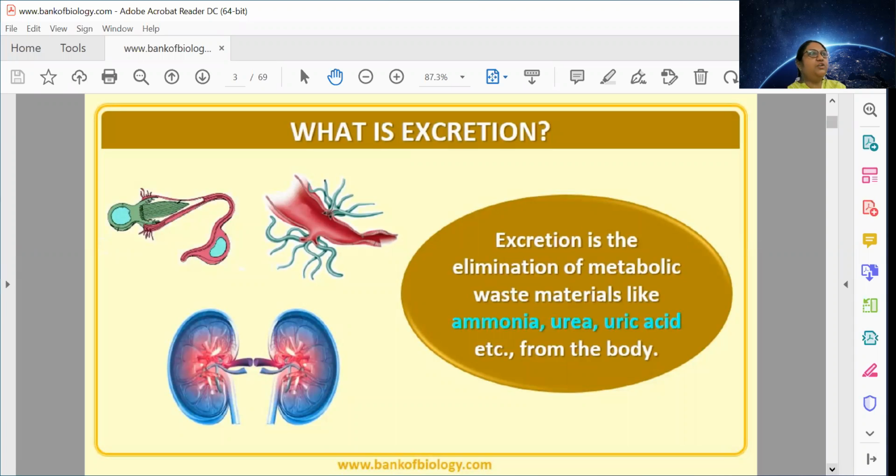Basic part of excretion is nitrogenous waste. Okay, so how are nitrogenous wastes formed and why do we need to remove them? Nitrogenous wastes are formed by degradation of nitrogenous biomolecules after their use. So what are the biomolecules that contain nitrogen?